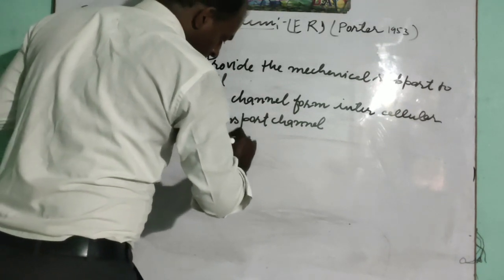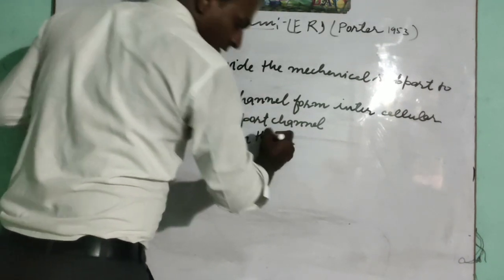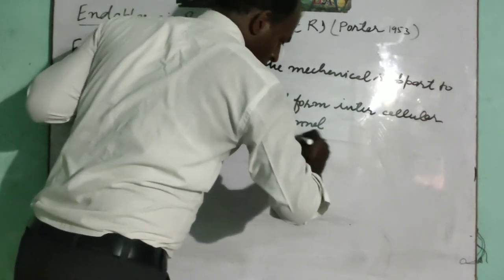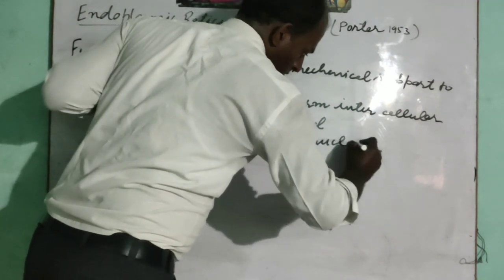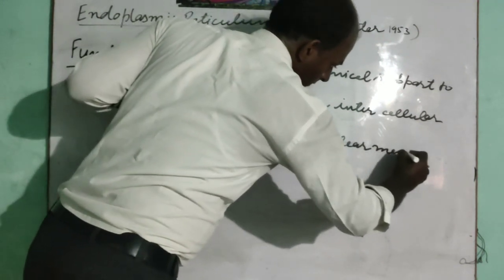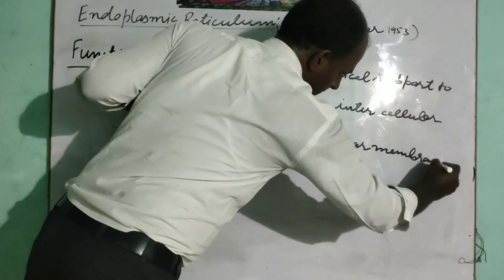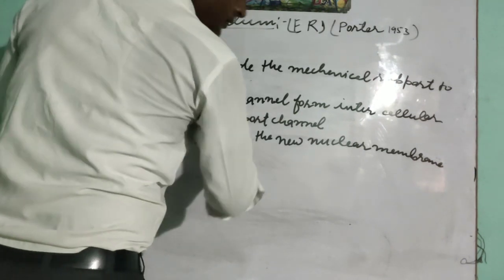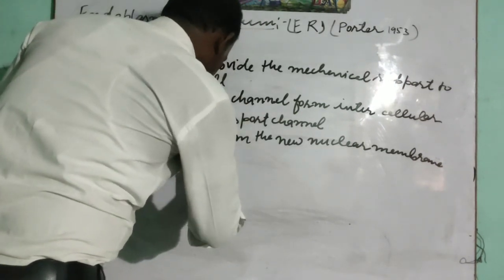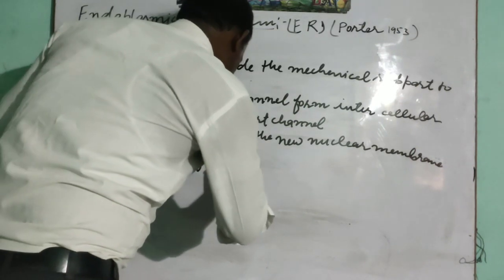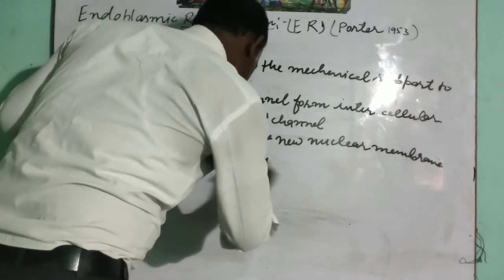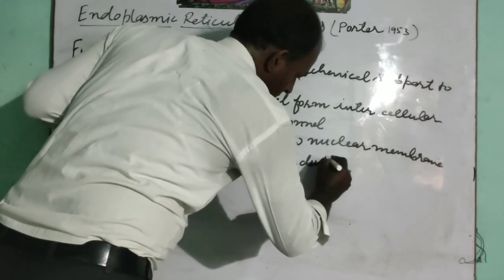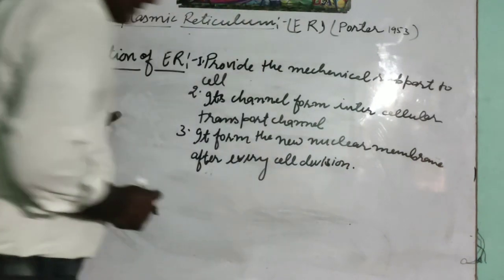It forms the new nuclear membrane after every cell division.